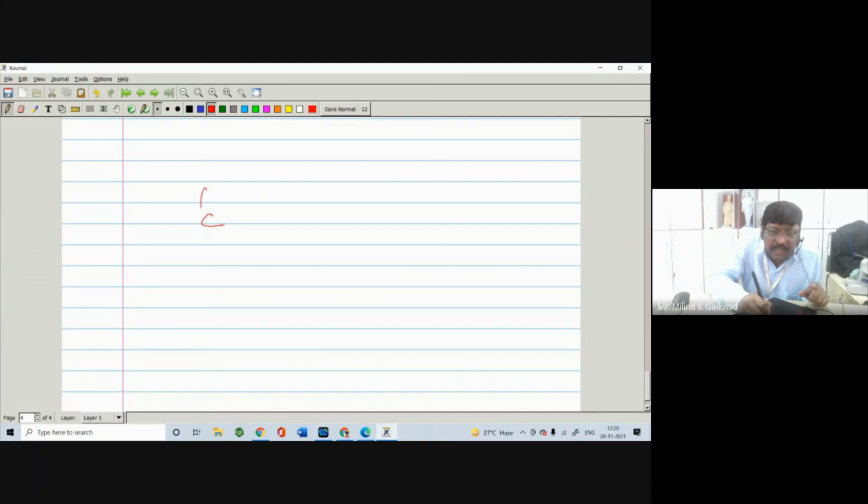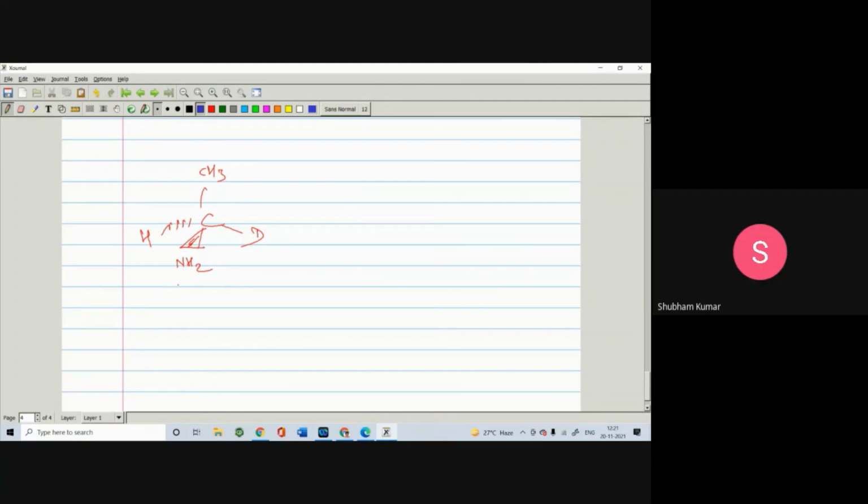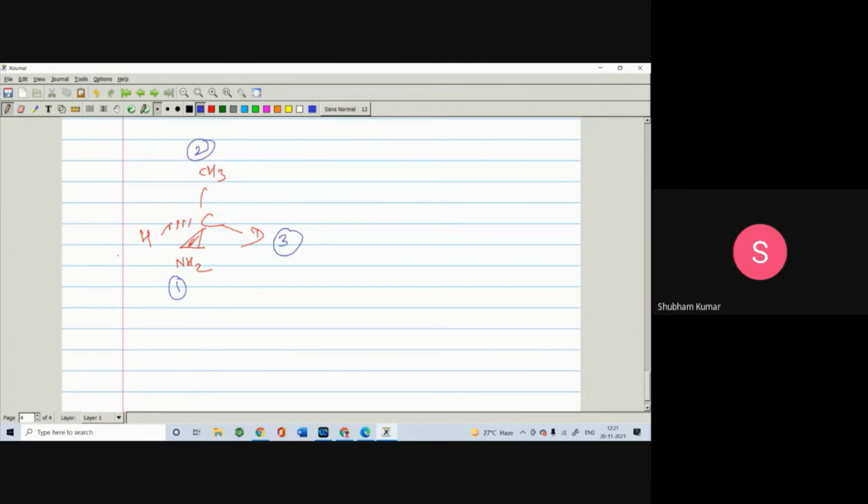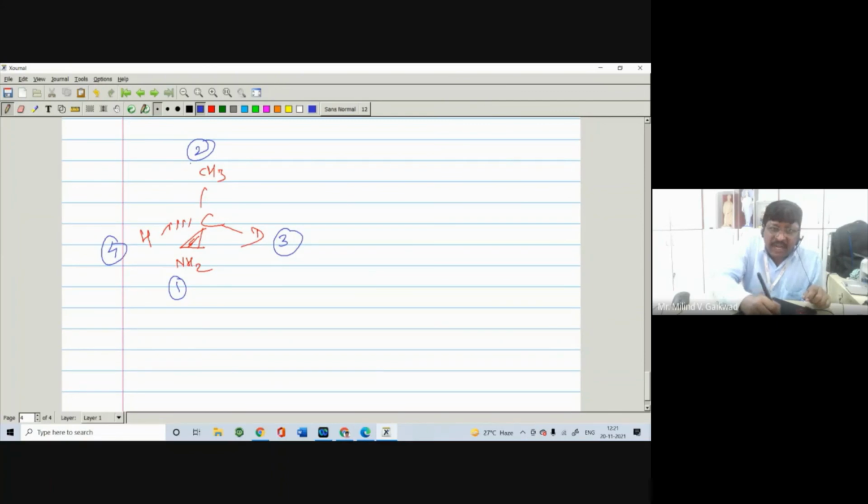Here is the carbon in the plane, below the plane, and above the plane. Okay, suppose there is a CH3, right? And here is an NH2. Here is an H, and here is a deuterium. Now tell me the priority. First priority for NH2. Second priority for methyl. Third priority for deuterium. Fourth, hydrogen.